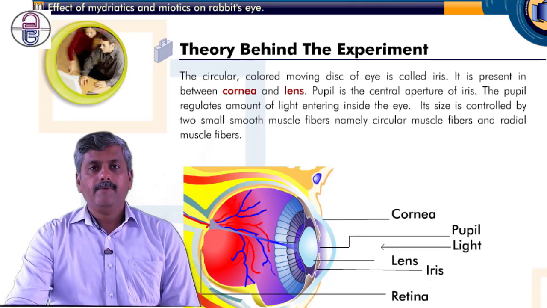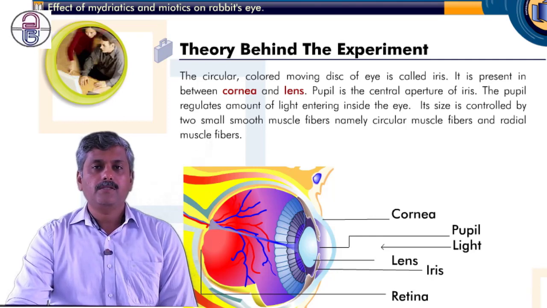And this diagram is very important from the exam point of view. So you just draw it and try to remember the names of the parts of the eye.